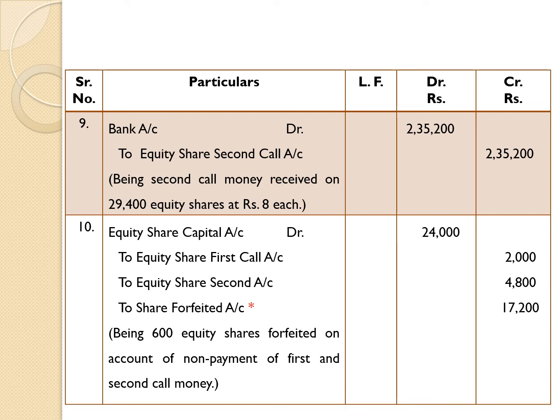Up to this stage, we have passed 9 entries. For each stage, we have passed 2 entries. Therefore, 4 stages into 2 is equal to 8 entries, and 1 entry is passed about refund of excess application money. In this way, it makes 9 entries.